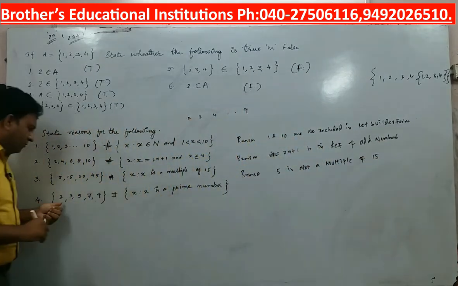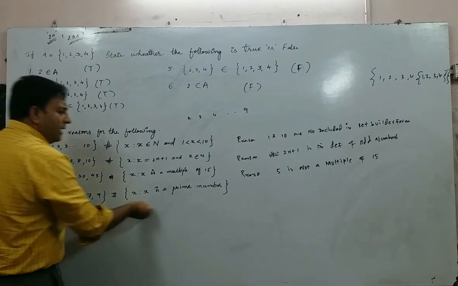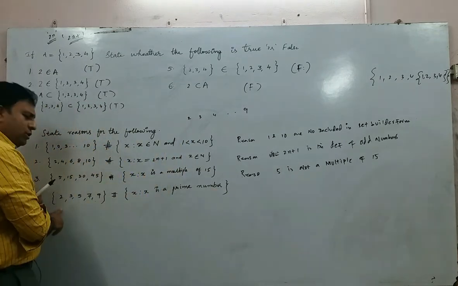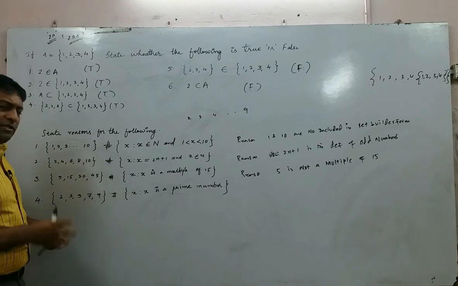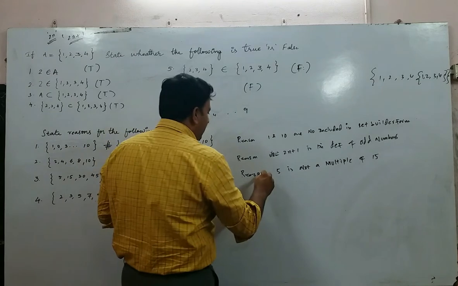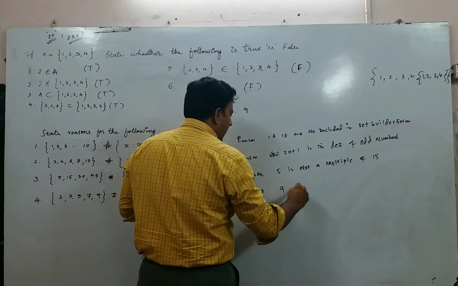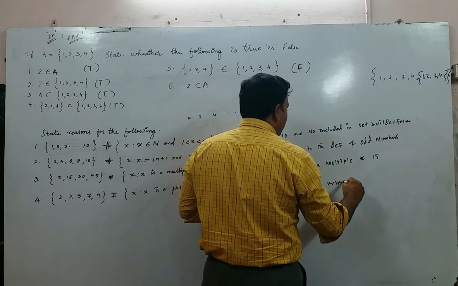Now what about the second one? 2, 3, 5, 7, 9 is a roster form and this is the set builder form: X is such that X is a prime number. Is 2 a prime? Yes sir. Is 3 a prime? Yes sir. Is 5 a prime? Yes sir. Is 7 a prime? Yes sir. But 9 is not a prime. Here on the right hand side you are telling that it is a prime number. And the reason is 9 is not a prime number.